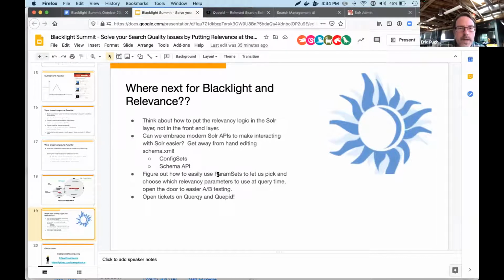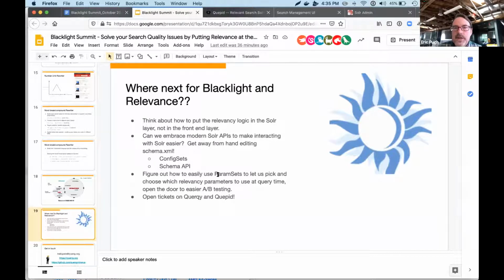The first one is the more that we can put our algorithm and relevancy and ranking logic inside the search engine, inside of Solr, and not in our Rails front end layer, the easier it is for us to point other tools like Cupid and RRE at our search engine and get the same search results.